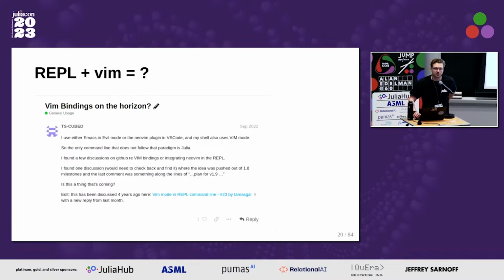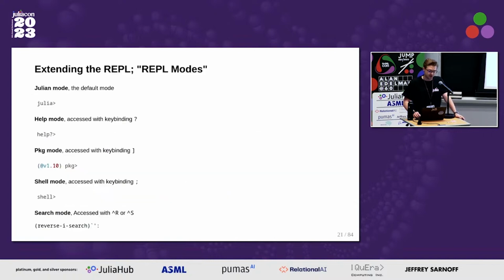So I started learning Julia in the pandemic. It was kind of a coping mechanism of mine, and shortly after starting to learn Julia, set out to build a Vim binding mode. And my first approach was to look at the REPL modes that already exist out there, right? You have the Julia mode that we're all familiar with, help mode, which you access with the key binding question mark, package mode, shell mode, search mode.